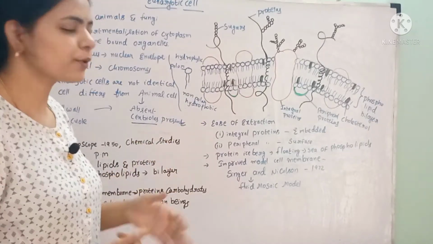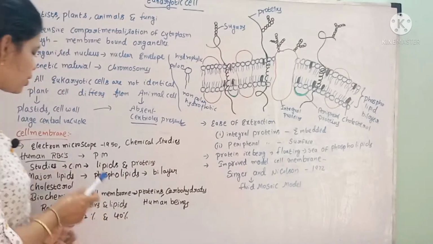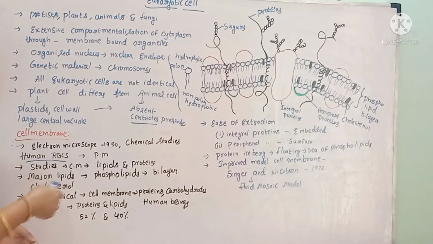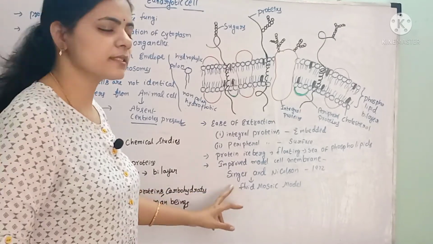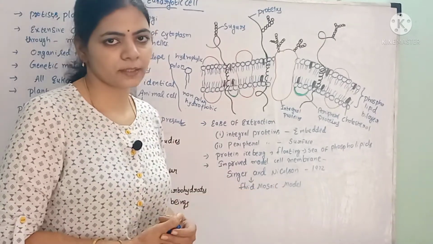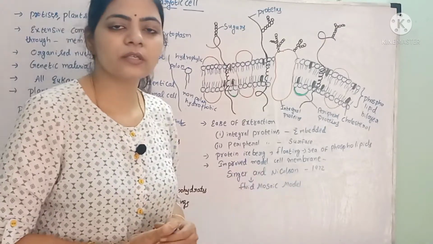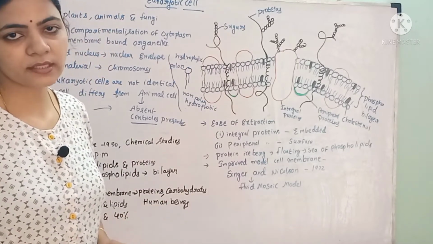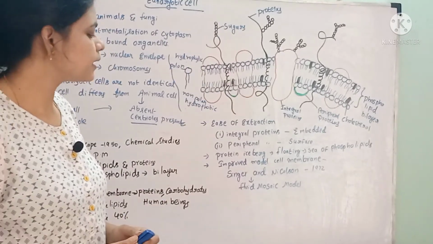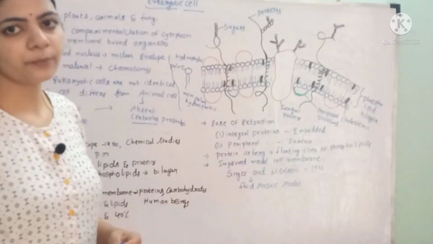Later, an improved model of the cell membrane was proposed after the invention of the electron microscope. The clear-cut plasma membrane structure was proposed by two scientists, Singer and Nicholson. In the year 1972, Singer and Nicholson proposed the fluid mosaic model. So what is the model proposed by Singer and Nicholson? In 1972, they proposed the fluid mosaic model.